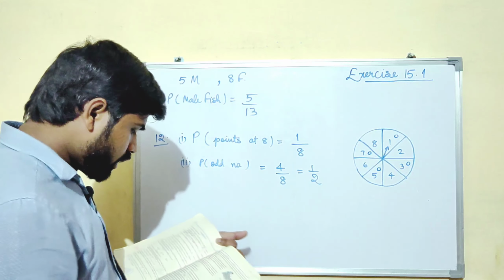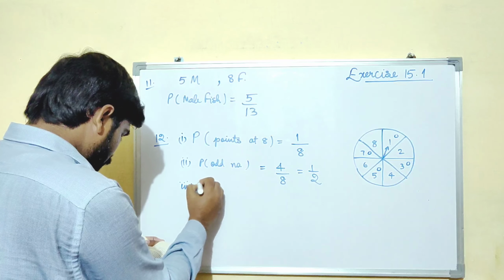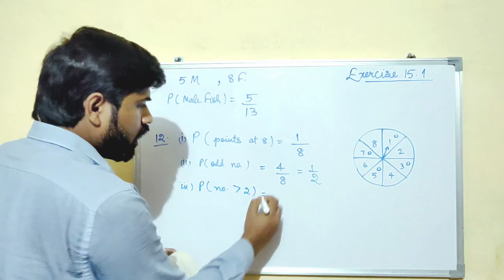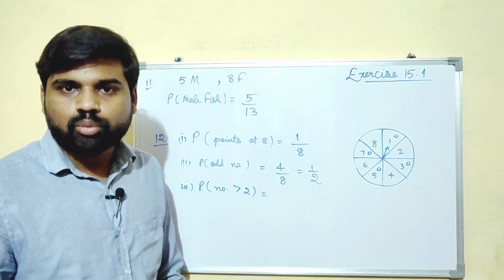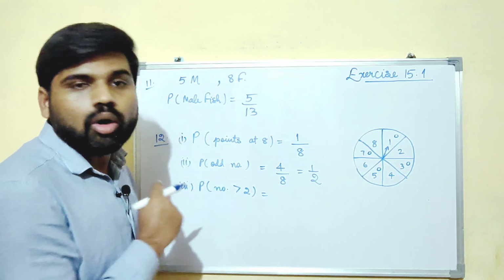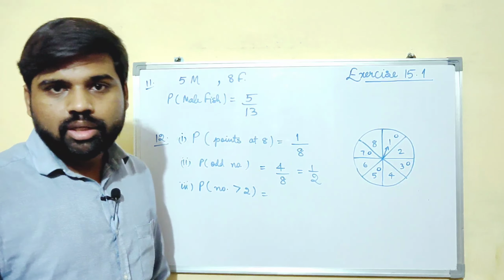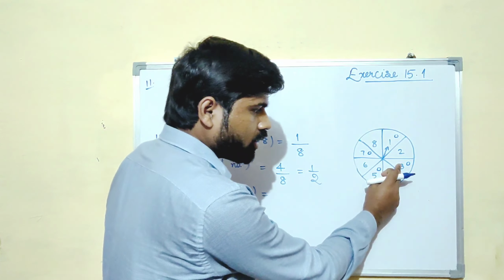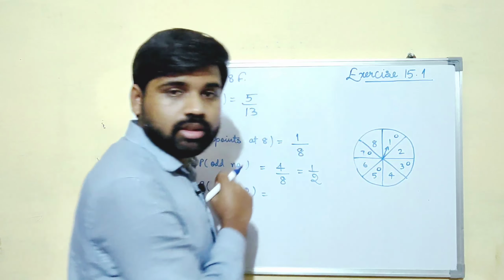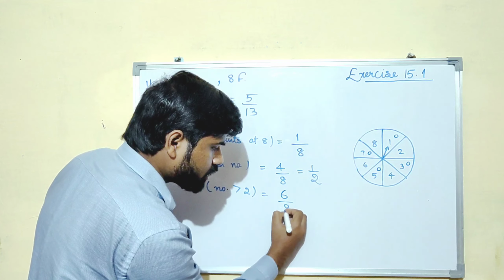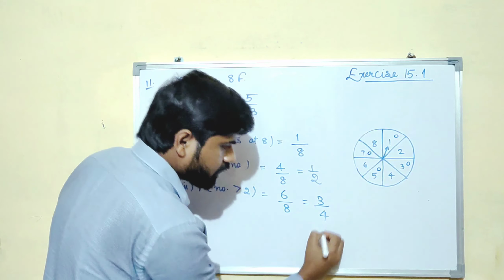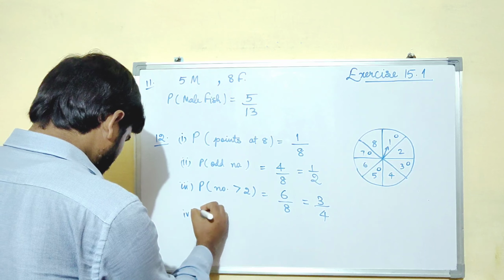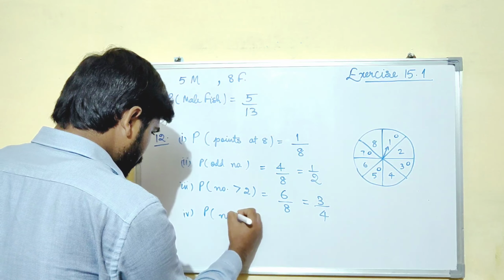Now let's see the third part, which says probability of getting a number greater than 2. Pause the video if you have understood the concept behind this question and just solve it sidewise. So how many numbers are there greater than 2? 1, 2, 3, 4, 5, 6. Out of 8, 6 numbers. Simple.